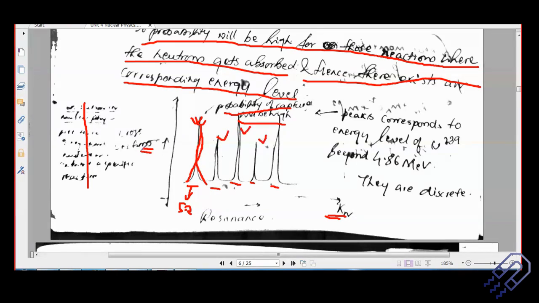This cross section will always represent probability. So we have a very high peak, meaning at that particular point the probability is high, at this particular point the probability is a bit low, and so on. This is actually called nuclear resonance. What do these peaks correspond to? These peaks correspond to energy levels of uranium-239 beyond 4.86 MeV, and they are discrete.